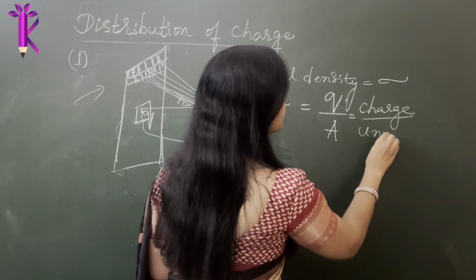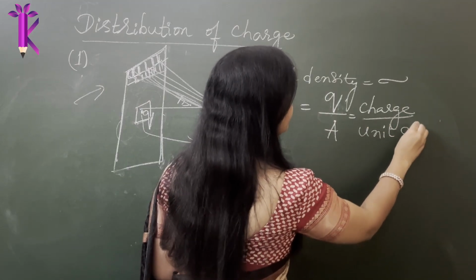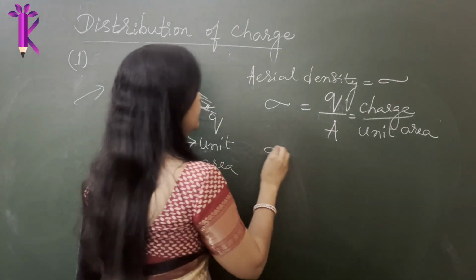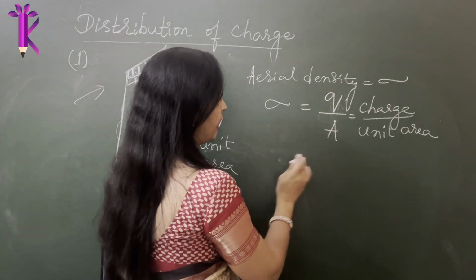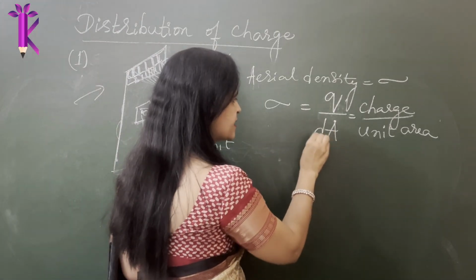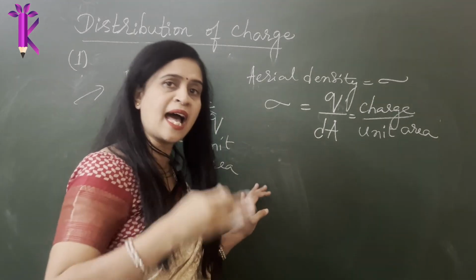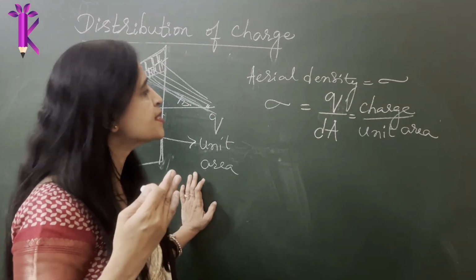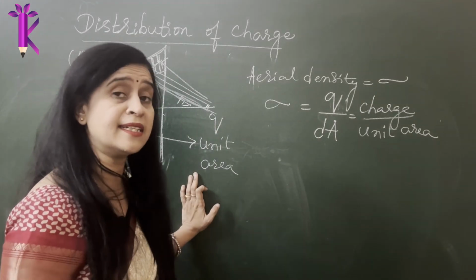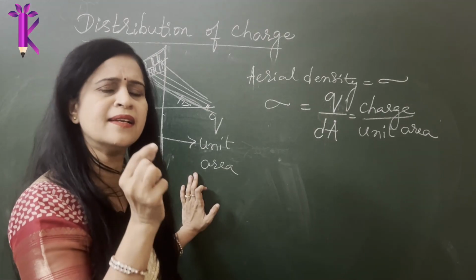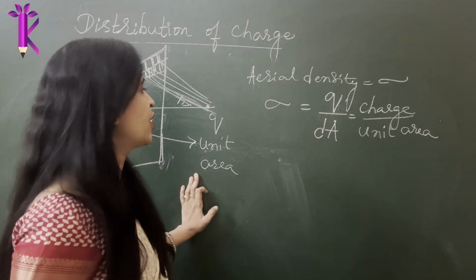It could be 1 meter square or 1 centimeter square. Could be any SI unit. So sigma is Q by A. Instead of A, we write it as dA because you have literally sliced into infinitesimally small pieces.